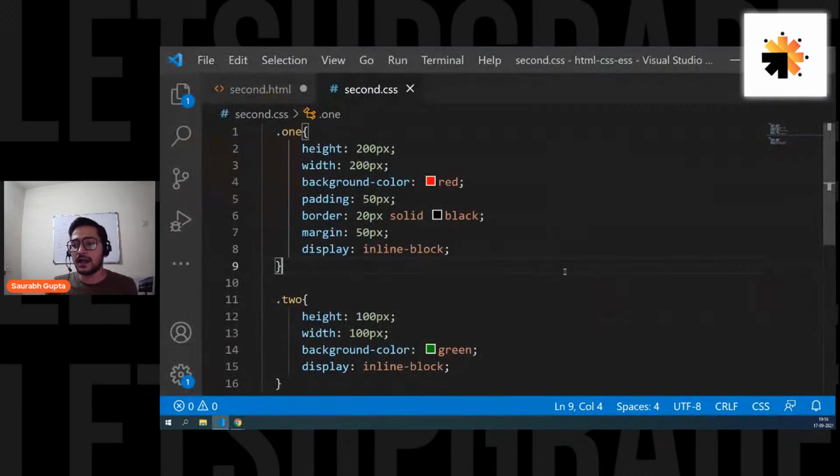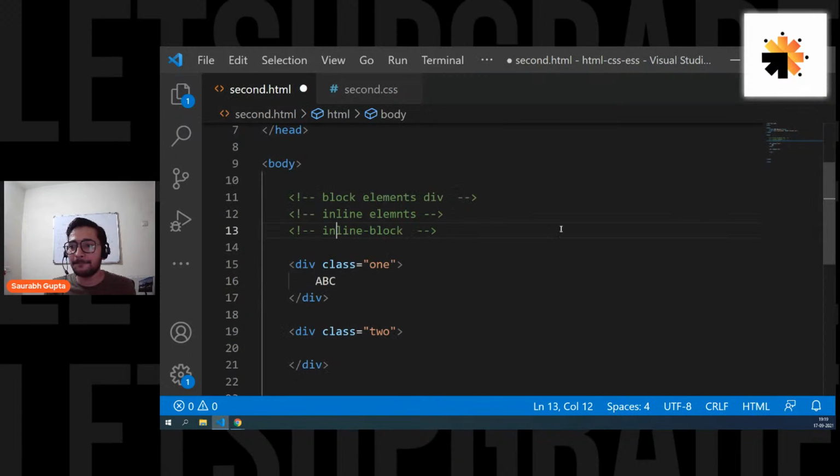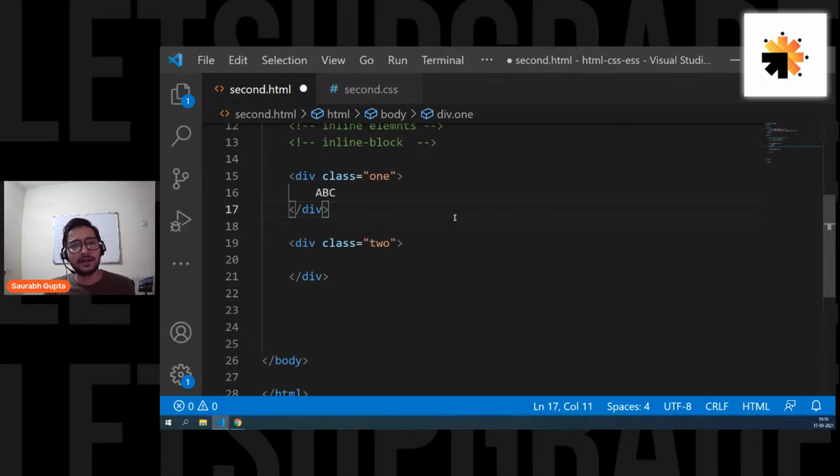Okay. Now then, let's move ahead. Let's talk about a few more things because we're almost reaching the end of the session. We have like 10 minutes remaining. So let's talk about a few more things. Before moving on to the next session, I would like to leave you with a little bit of flex boxing.